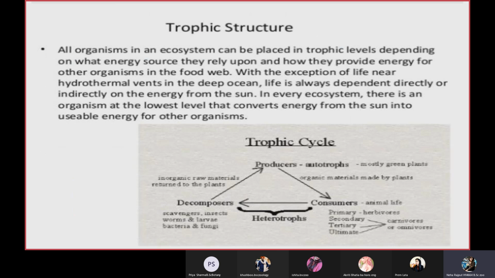Next is trophic structure or trophic cycle. As I told you, everyone plays an important role in recycling of nutrients and ecology. So there are producers, consumers, and decomposers. They have their own roles, which makes a cycle of everything, and everything is recycled and comes back to its origin from where it was taken.